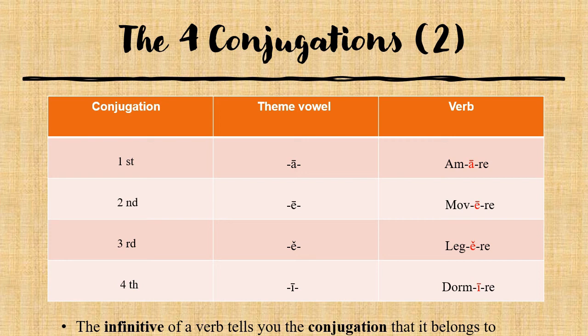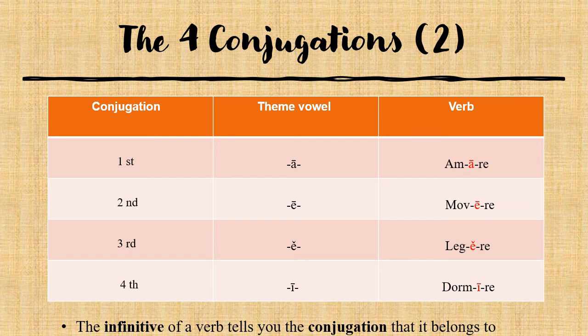Fun fact, in Italian we do not have 4 conjugations, but we only have 3. Because, as you know, in modern languages we lost the difference between a long vowel and a short vowel. Therefore, in Italian, the second and the third conjugation were put together. So I'm going to read all of these verbs in Italian. The first one in Italian is amare, so it's the same.